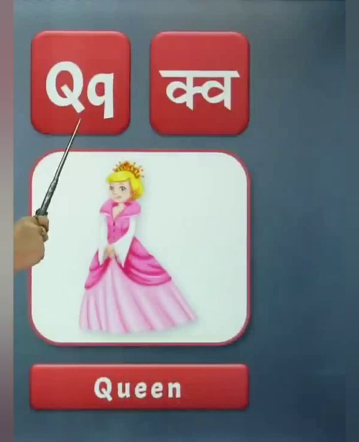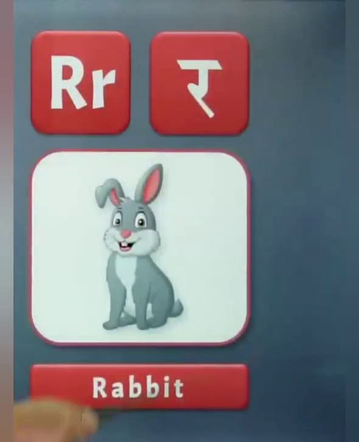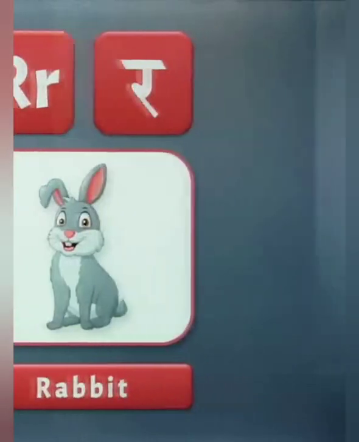Q, phonic sound of Q is Q. Q for queen. R, phonic sound of R is R. And R for rabbit.